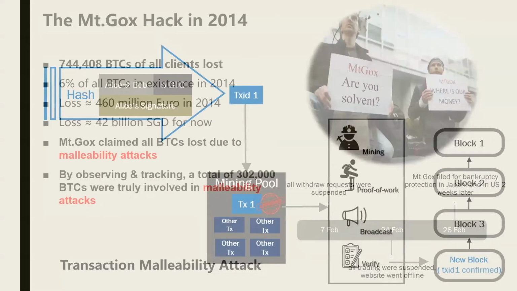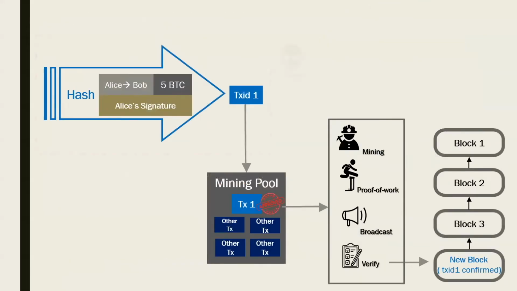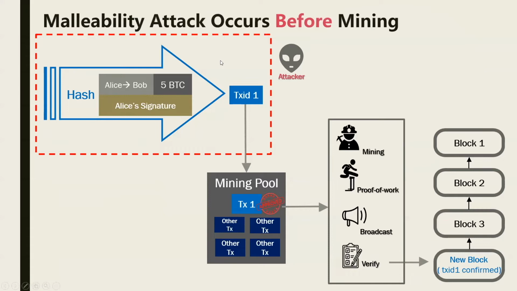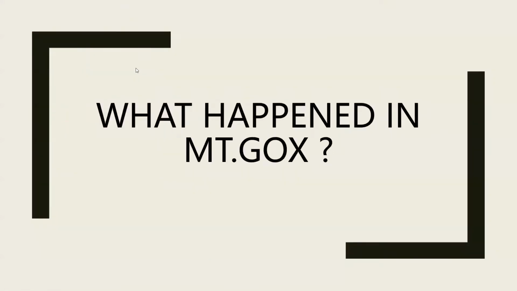Well, let's get back to the process that I mentioned before. This is where the malleability attack takes place, which means the attacker will do the bad things before the transaction gets into the mining pool. Hereby, I'll pass to my teammate Zheng Lingling to show what exactly happened in this place and what exactly happened with Mt. Gox.